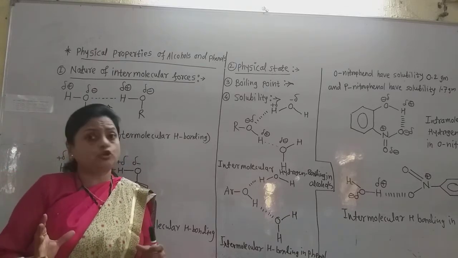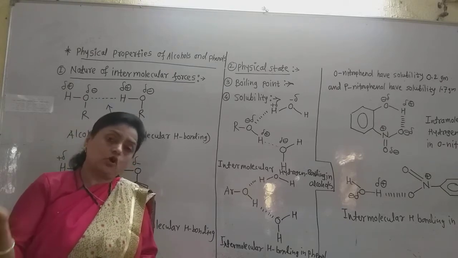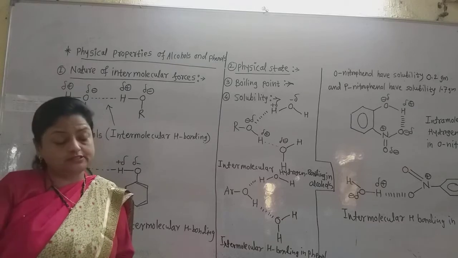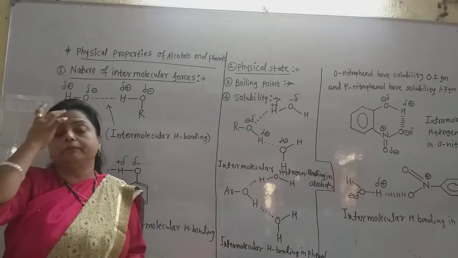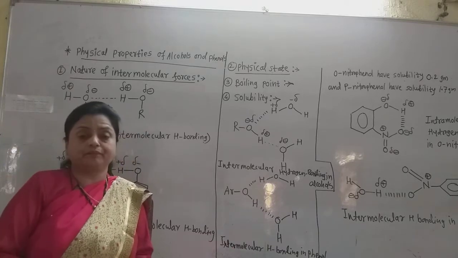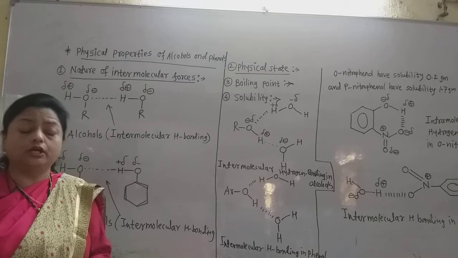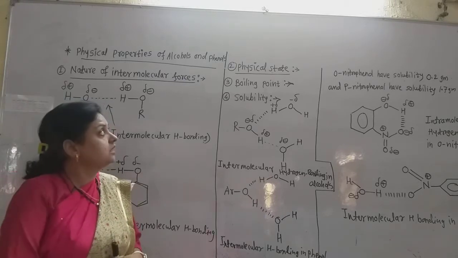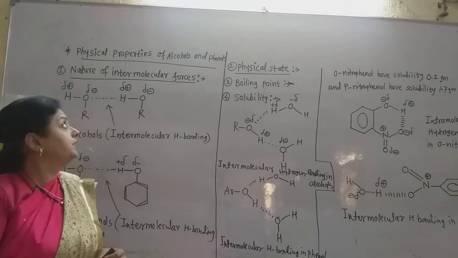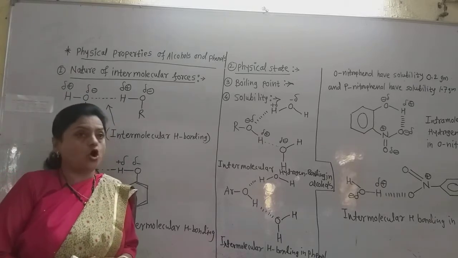First, the definition of that organic compound, then the classification of the given organic compound, suppose it is alcohol or phenol. After that, their methods of preparation, and after that the chemical and physical properties, and lastly, uses of the compounds. Now, we are seeing today the physical properties of alcohols and phenols.